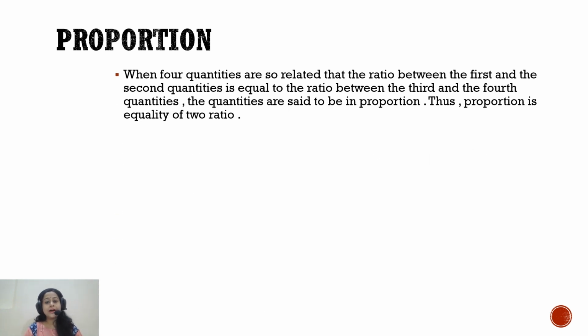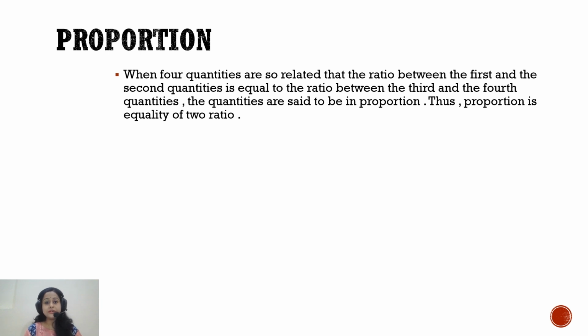So let us start with the definition of proportion, or what is proportion. Suppose there are 4 quantities. In case of ratio, we used to take 2 quantities, but suppose there are 4 quantities and these quantities are represented in terms of ratios, and these 2 ratios are related in such a way that they are equal.